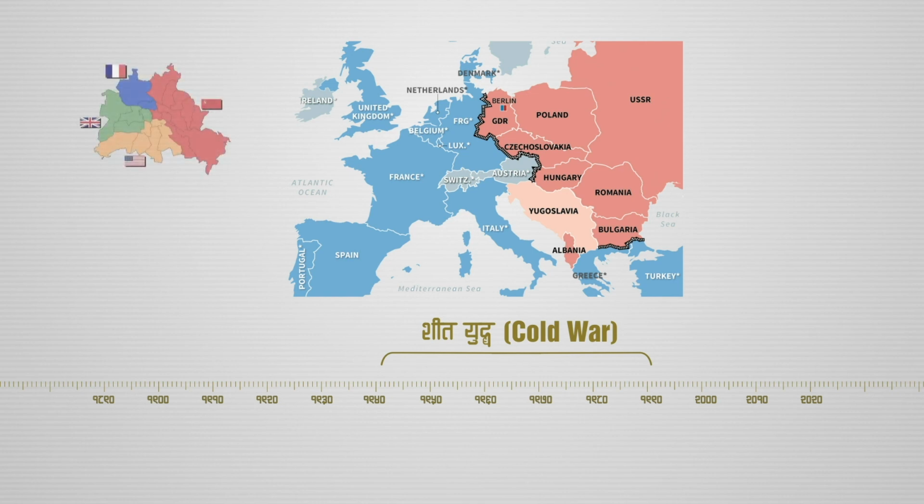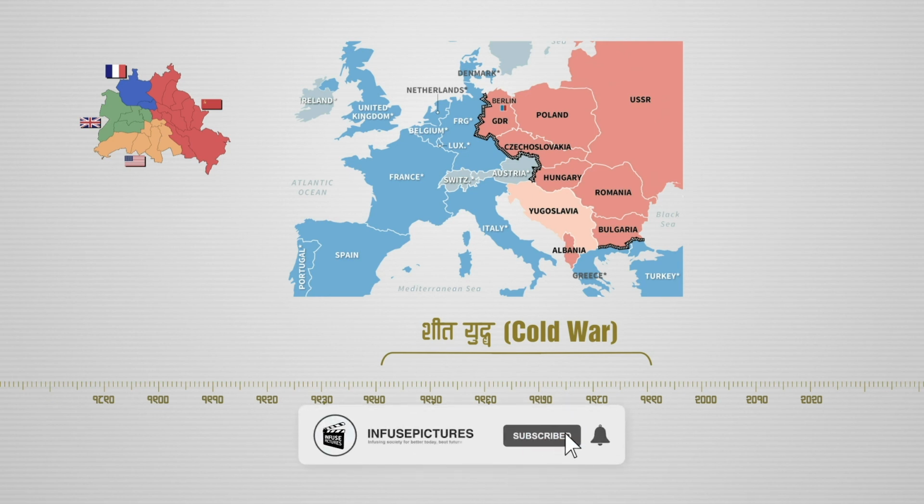Germany was divided into two parts, and Berlin was also divided into two parts. Part 1 was occupied by the French, British, and USA, and the other part by the USSR. The Berlin Wall was created, which was only destroyed in 1990, when Germany became united again.